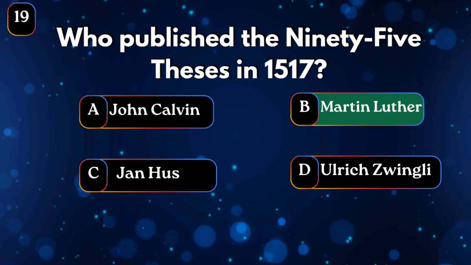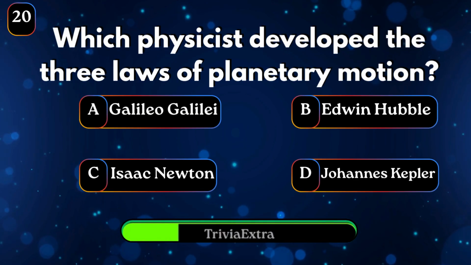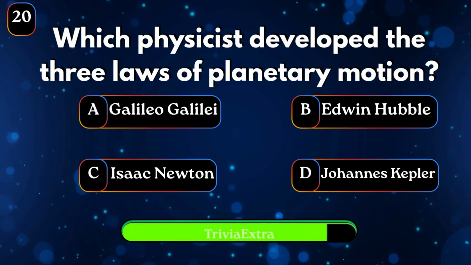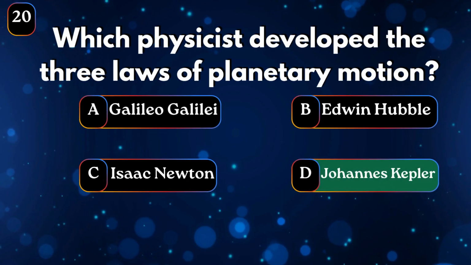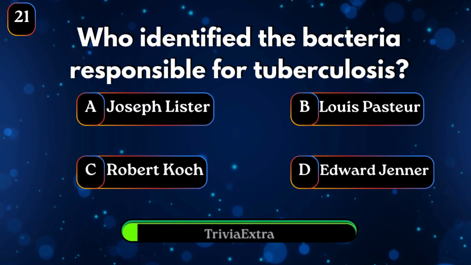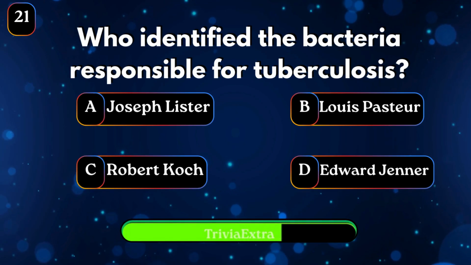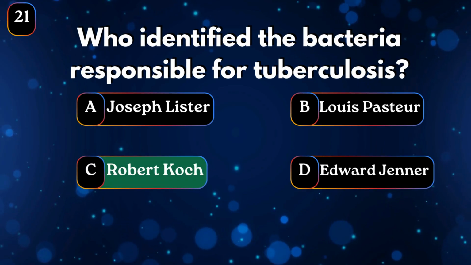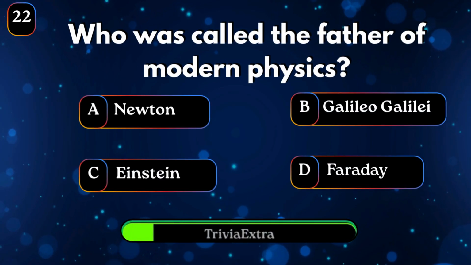Martin Luther. Which physicist developed the 3 laws of planetary motion? Johannes Kepler. Who identified the bacteria responsible for tuberculosis? Robert Koch. Who was called the father of modern physics?